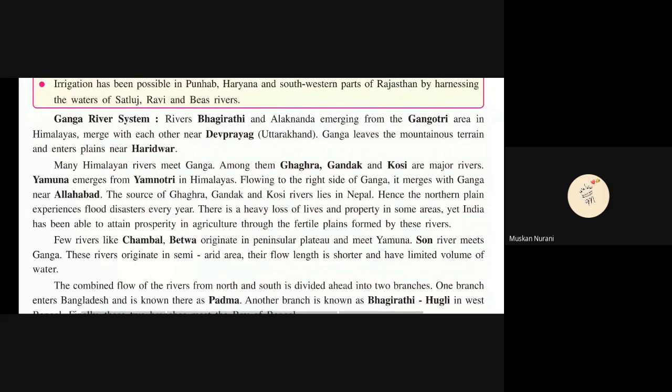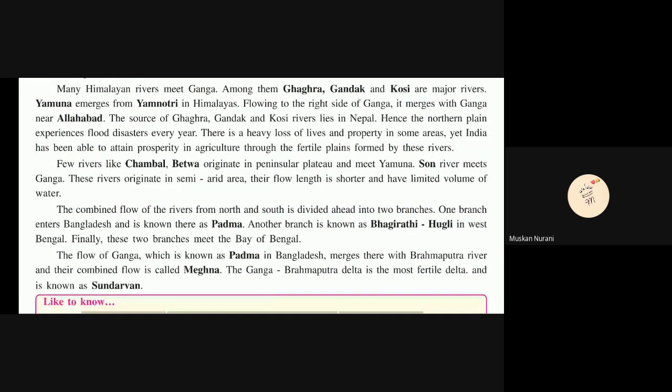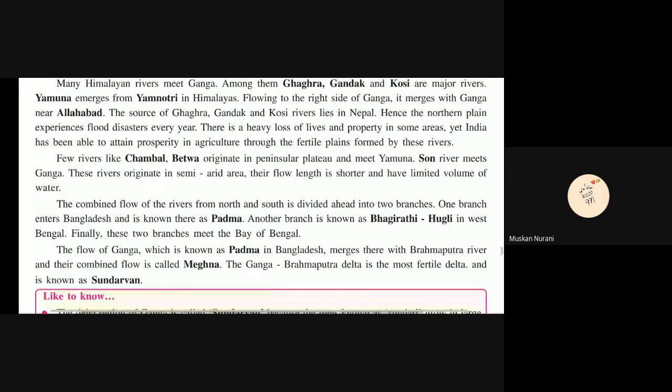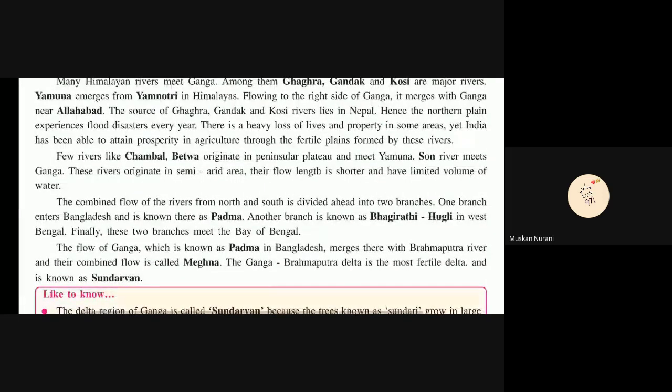The northern plains face flood disaster every year. There is heavy loss of lives and property in some areas. Yet, India has been able to attain progress in agriculture through the fertile plains formed by these rivers. A few rivers like Chambal and Betwa originate in the peninsular plateau and meet Yamuna. Sun River meets Ganga. These rivers originate in semi-arid areas. Their flow length is shorter and they have limited volume of water.